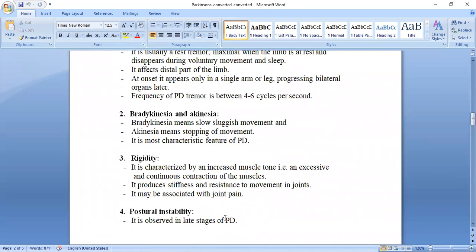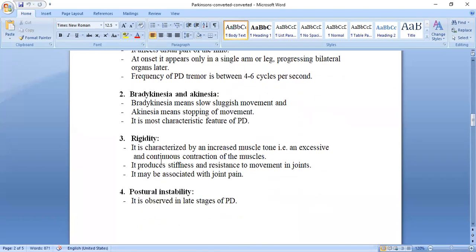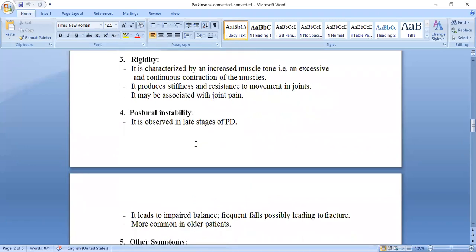These four main symptoms are very important. You have to keep them in your mind. Which are those? Tremor, bradykinesia and akinesia, next one rigidity, and next one the postural instability. These four you have to keep in your mind because these are the main signs and symptoms.